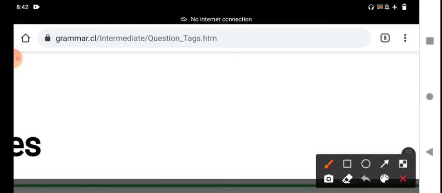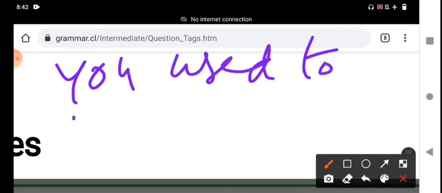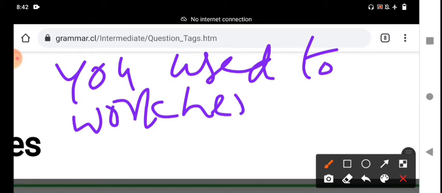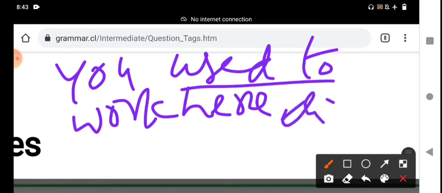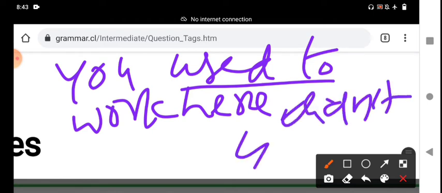For example, the statement is: you used to work here. What is the tag? Used to indicates past tense. What is the helping verb we take? It is a positive statement. You used to work hard. "Didn't you?" It is a negative tag, and put the question mark.